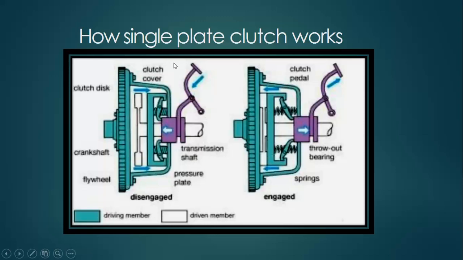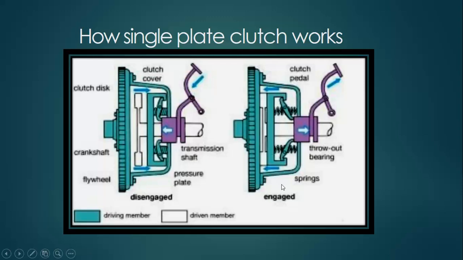single plate frictional clutch are. During the time of disengagement, the flywheel and the pressure plate don't have coupling motion or any engagement. We have a play between them, and no power from the crankshaft is transferred to the transmission shaft.